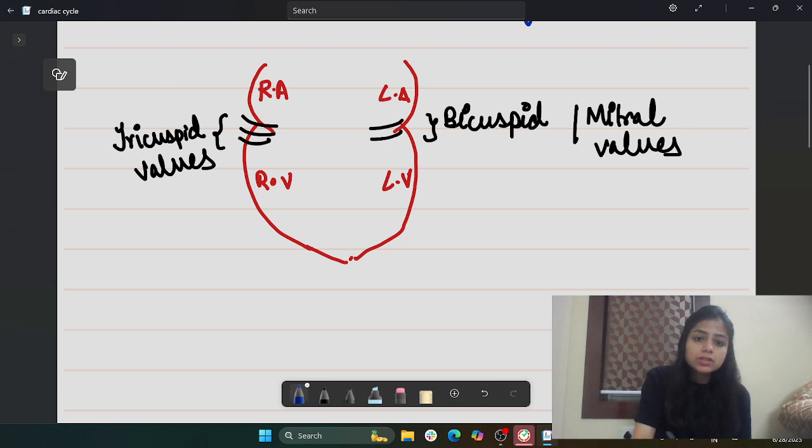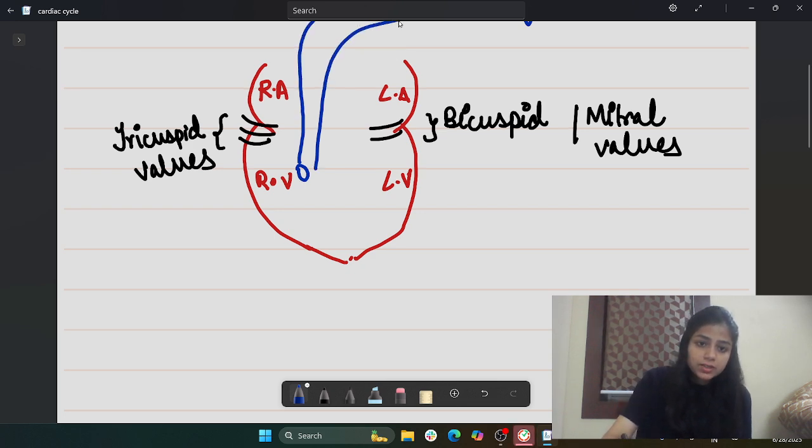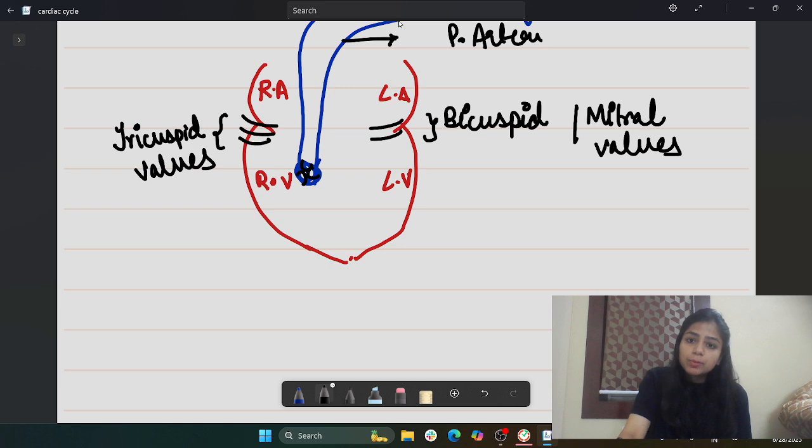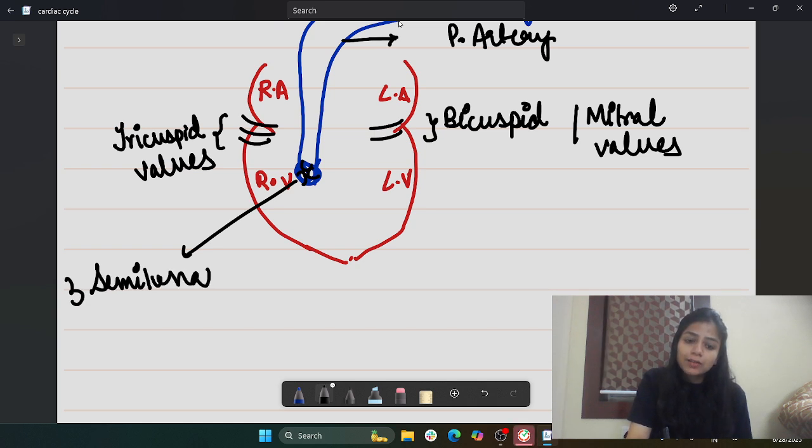Where is another valve present? The other valve is present at the right ventricle. I have just drawn it so that it becomes understandable to you all. At the junction is the pulmonary artery, which carries the deoxygenated blood from the right ventricle into the lungs, right? Here there are three semilunar valves. Semi means half, lunar means moon shape.